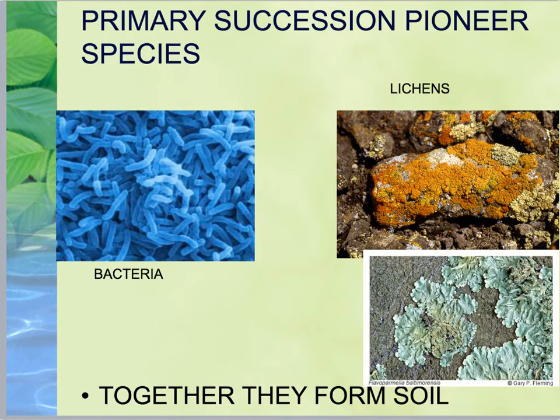Okay, so our pioneer species might look a little bit different from primary succession and secondary succession, because with primary succession you typically don't have soil, whereas secondary succession you often do have soil. So with primary succession, some pioneer species would be like bacteria and lichen. Lichen is a mixture of fungus and algae. This is a mutualistic relationship. The bacteria and the lichens will both emit a little bit of acid, and that acid will slowly break down the rock, and from that you'll eventually get a little bit of soil. Once you have soil, you can get other types of plants like weeds.